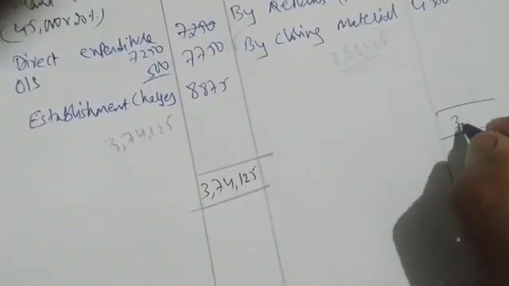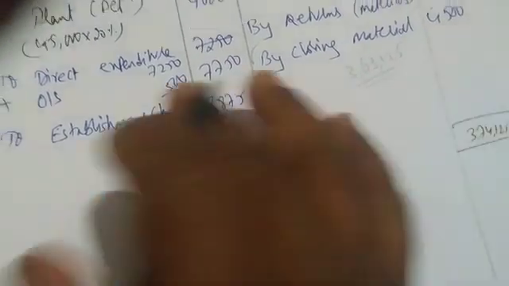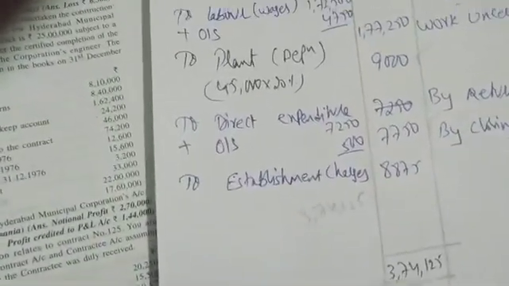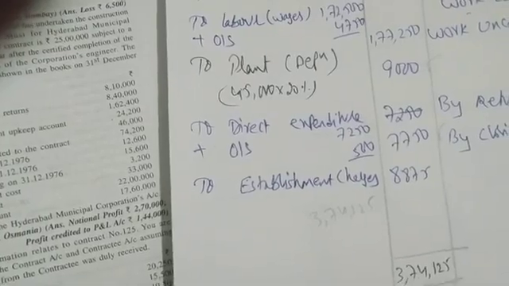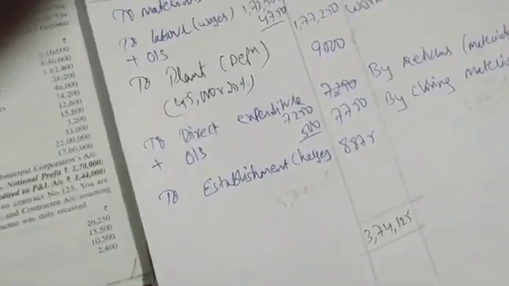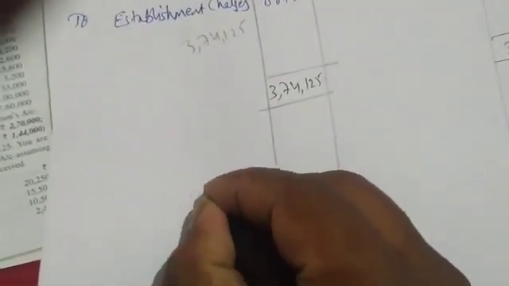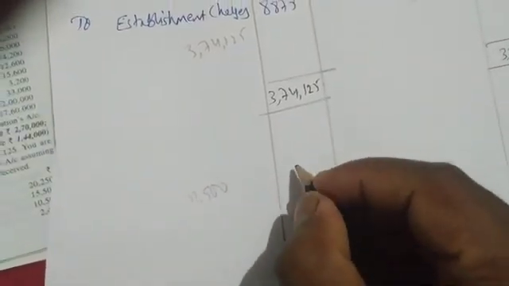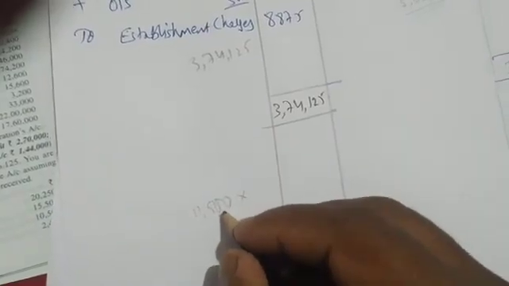Here also 3,74,125. Maybe he's transferring loss. Let me check once. Wait. 11,000, right? Notional loss. He may be transferring to profit and loss account.